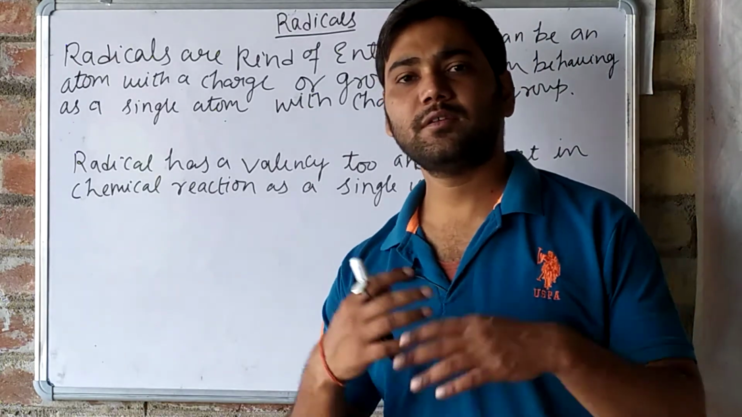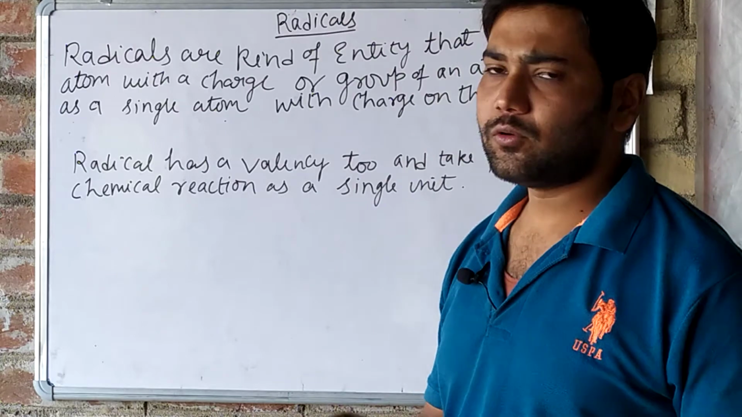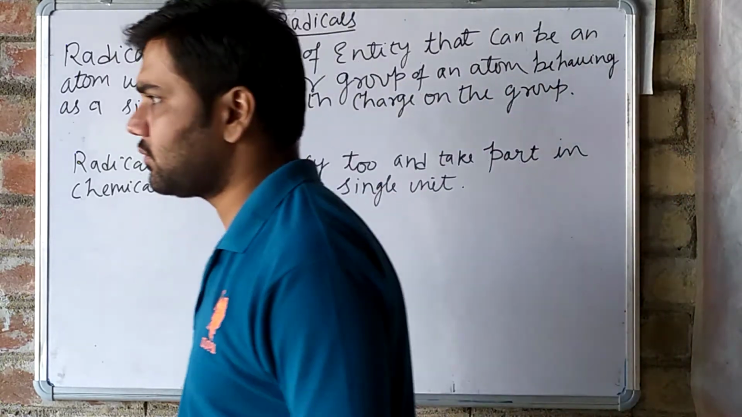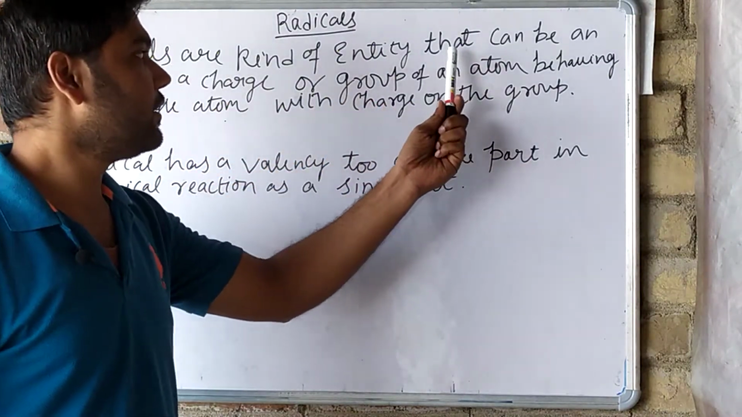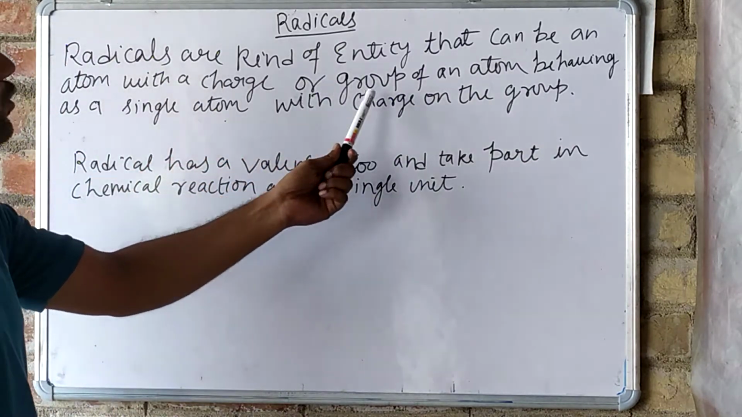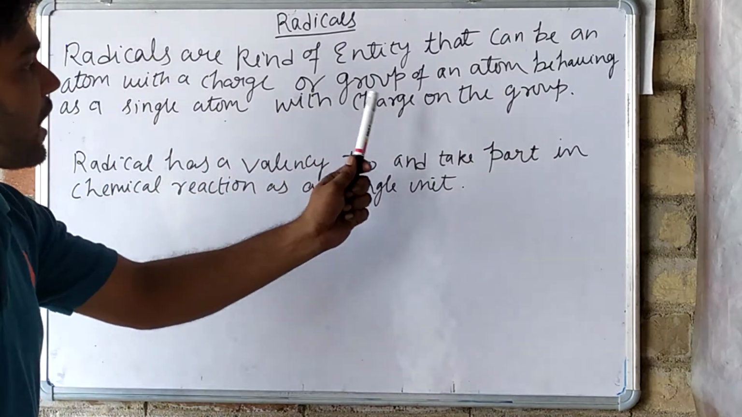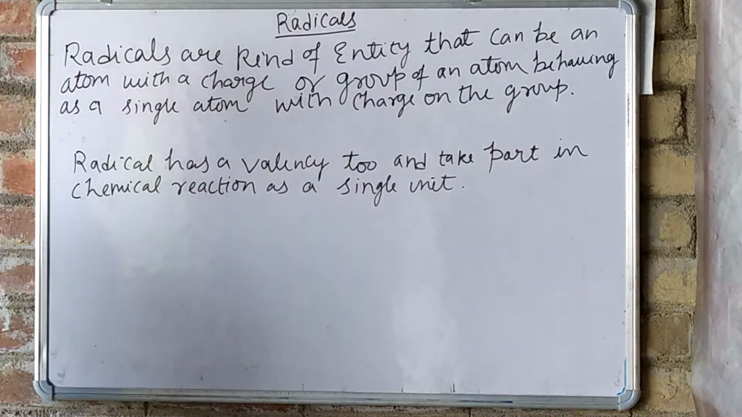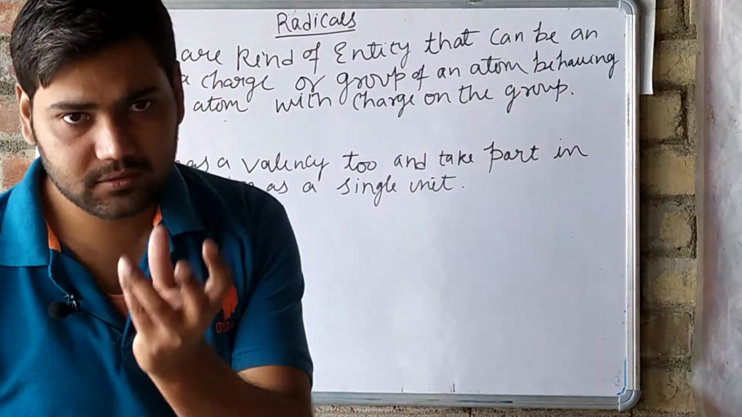Valency, variable valency, making the formula of a compound, molecules, atomicity, everything I have explained till here. Now about radicals. What are radicals? See here, radicals are a kind of entity that can be an atom with a charge or a group of atoms behaving as a single atom with charge on the group. So that is known as a radical. Radical is actually a kind of entity.